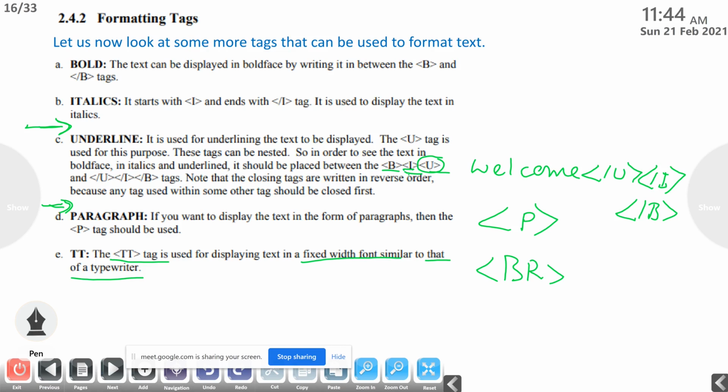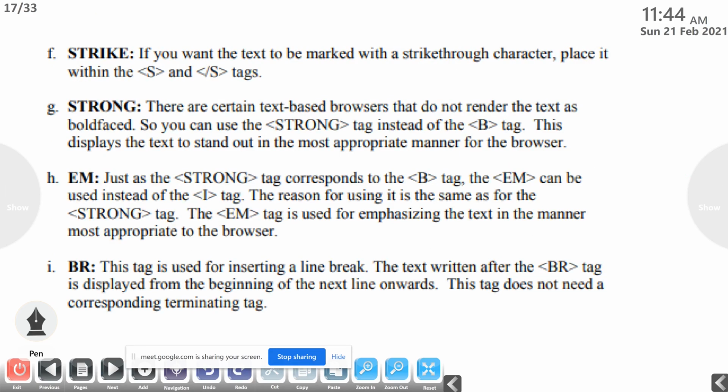Okay. So bold is there, italic is there, underline is there, then paragraph tag is there, also TT tag is there. The next one, strike. If you want the text to be marked with a strike through character, place it within S and slashes. For strike through we are using this S tag. All of you are familiar, I think, with what strike is. For example, this is the strike through text. If we want to put a line over the text, that is strike through text.